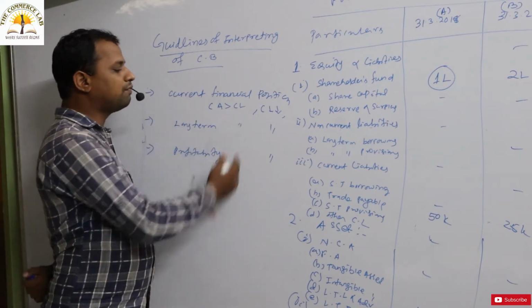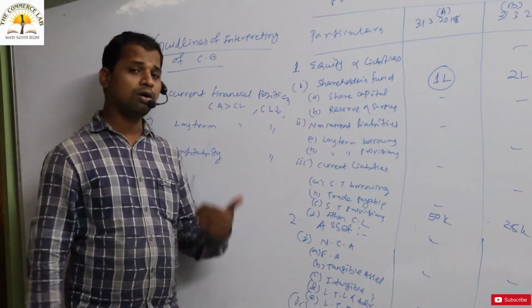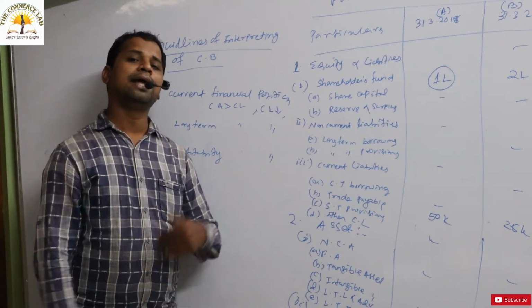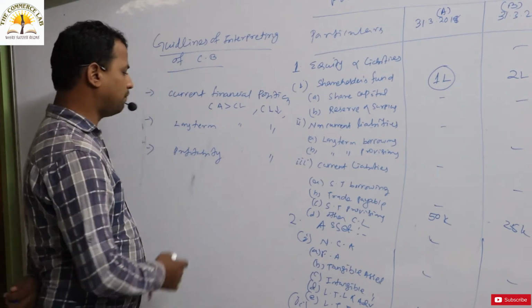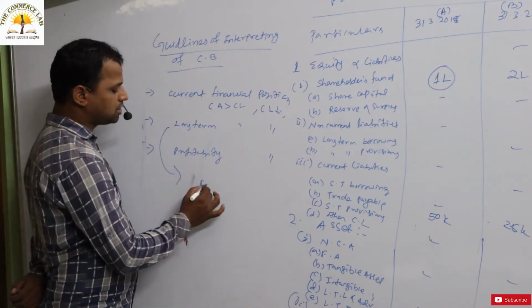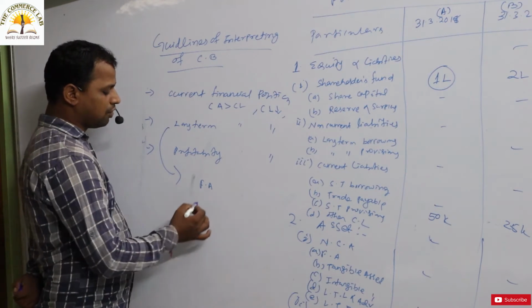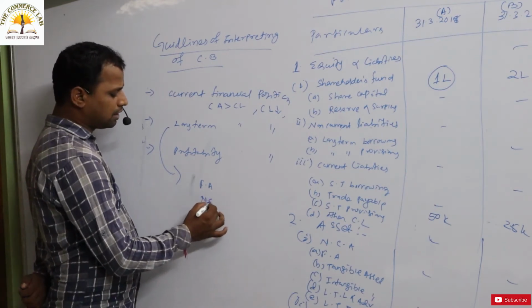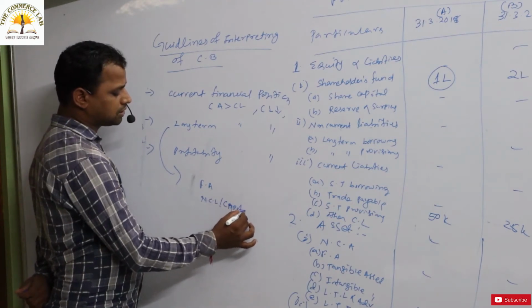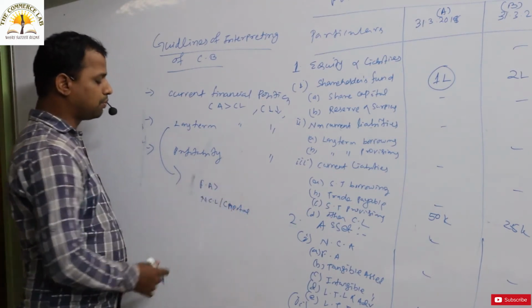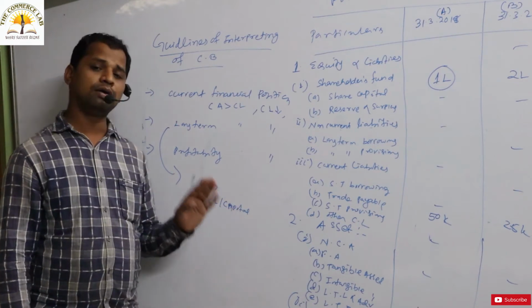Similarly, through the long term solvency position also you can interpret the comparative balance sheet. In the long term financial position, you have to compare the fixed asset with the non-current liability and capital.